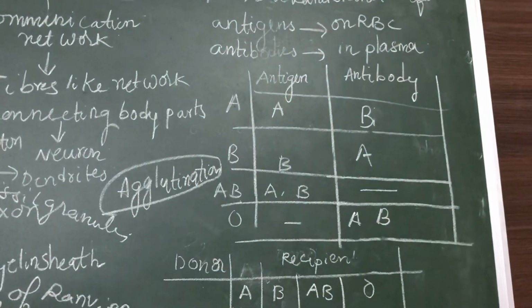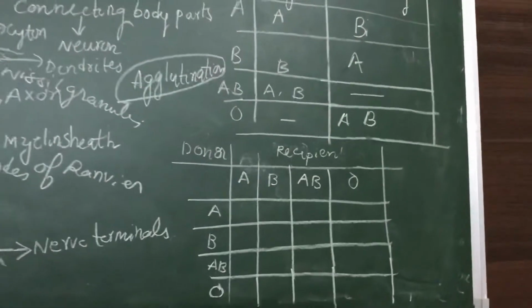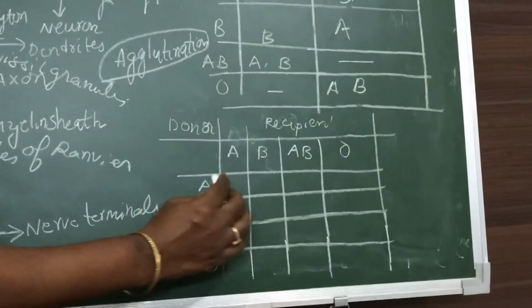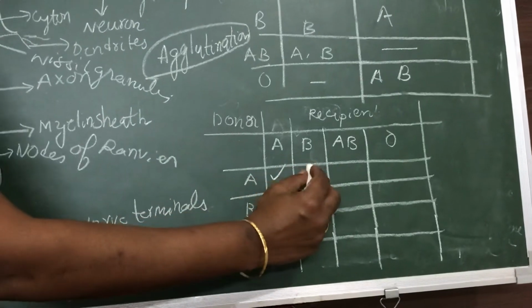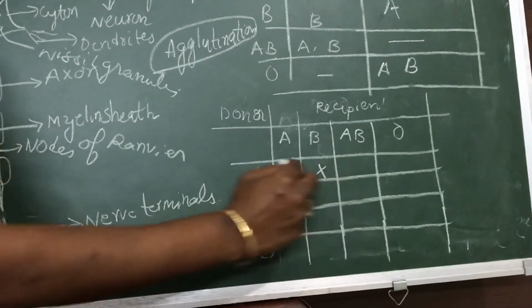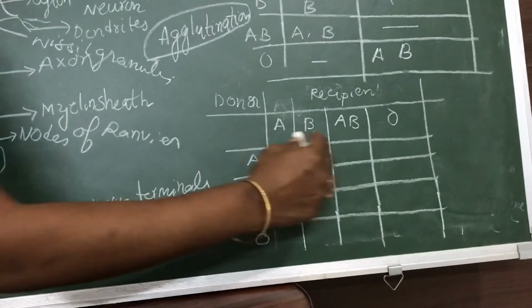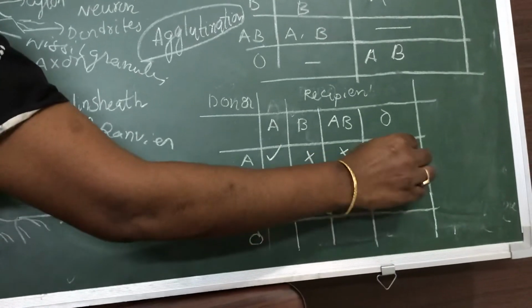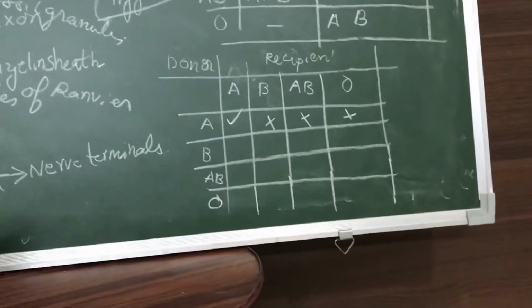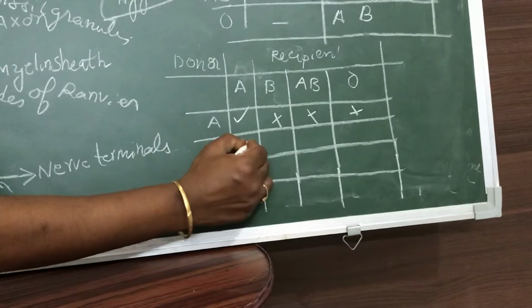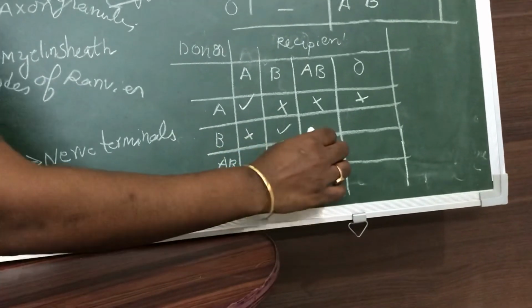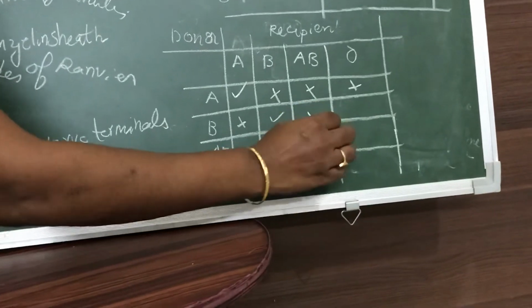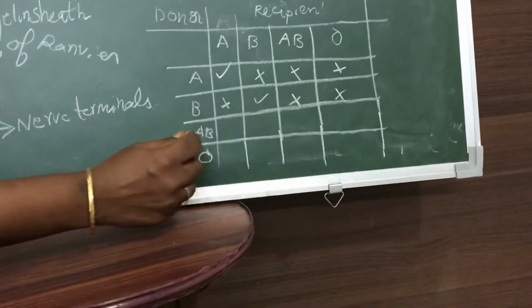Now let us see who can donate blood to whom. A can donate blood to A. A cannot donate blood to B. A cannot donate blood to AB. A cannot donate blood to O. Now coming to B. B cannot donate blood to A. B can donate blood to B. B cannot donate blood to AB. It cannot donate blood to O.